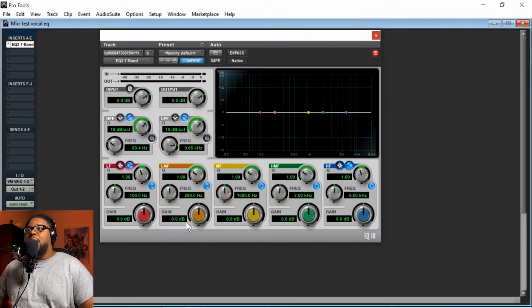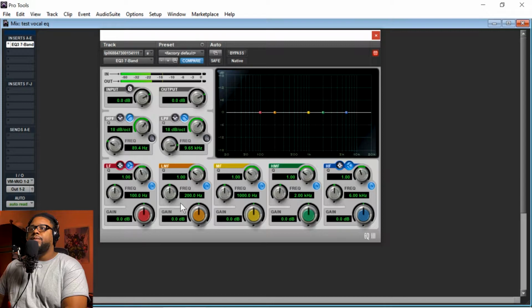The parameters down here in general, they're just going to be kind of like the same thing. So here you have the gain level, you have the frequencies, which we just went over, and then the Q level again. That's going to determine how wide or thin or how broad of the spectrum that you cover of that frequency. So just to keep it really simple, if I go ahead and play this vocal.